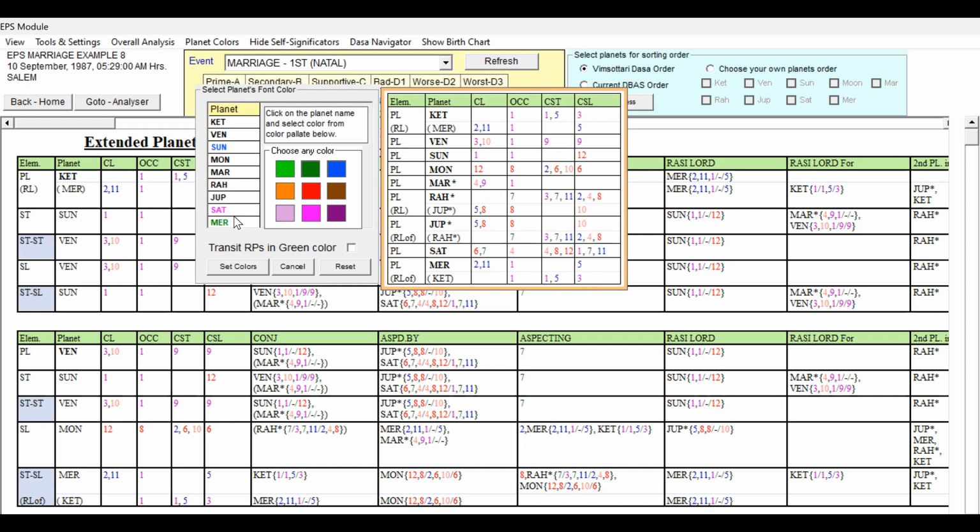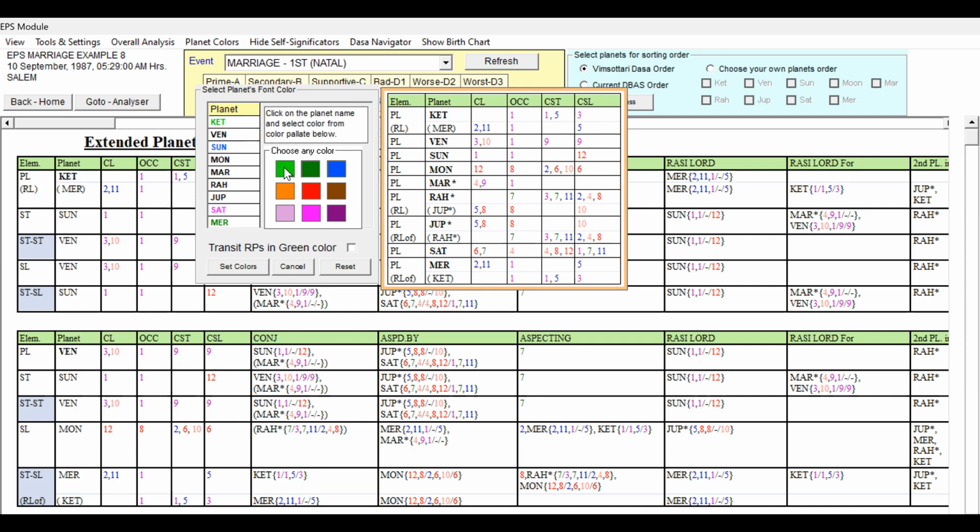So Ketu can be given light green because it has 1, 5, 1 and 5, 3 and 1 and 5 and 3. It can be given either dark green or light green because of the absence of unfavorable. So we can give green, but since it does not have 2, 7 or 11, those important houses, I prefer to differentiate it from Mercury.